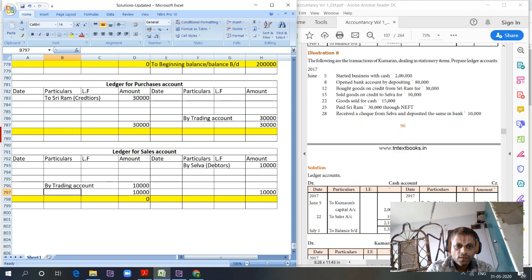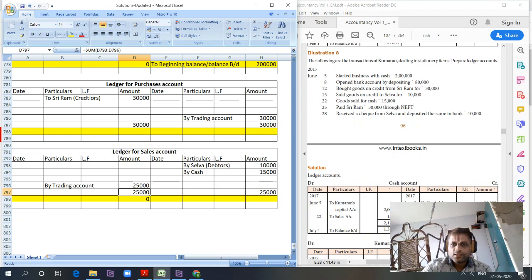Oh, there is one more sales entry here. Goods sold for cash. By cash 15,000. So there are two sales transactions. One is sold goods on credit to Selva and goods sold for cash 15,000. So total sales is 25,000 rupees. Total purchases is 30,000 rupees.